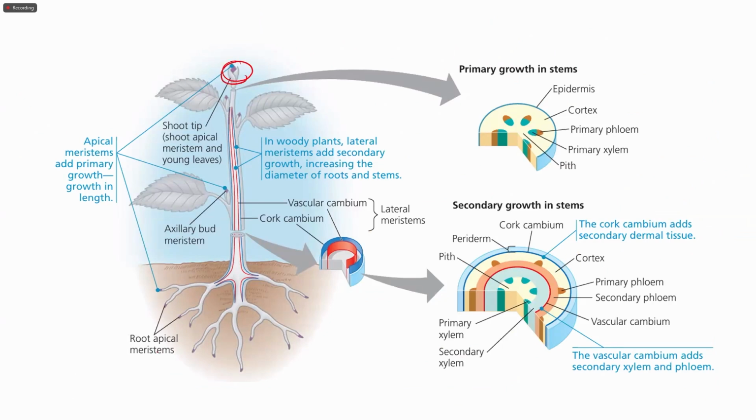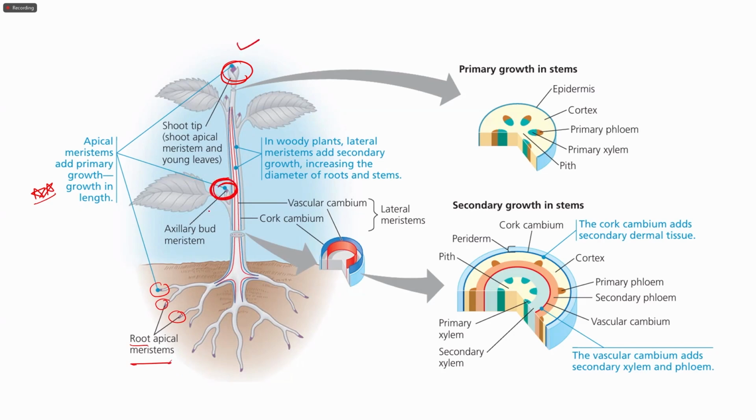You can see in this figure, it will make it more clear that in the apex of the shoot region and in the apex of the root region, the apical meristems are present for primary growth, that is, the growth in length. They are present in the apex of the shoot and root, and then also in the axillary buds. So these are the three positions.